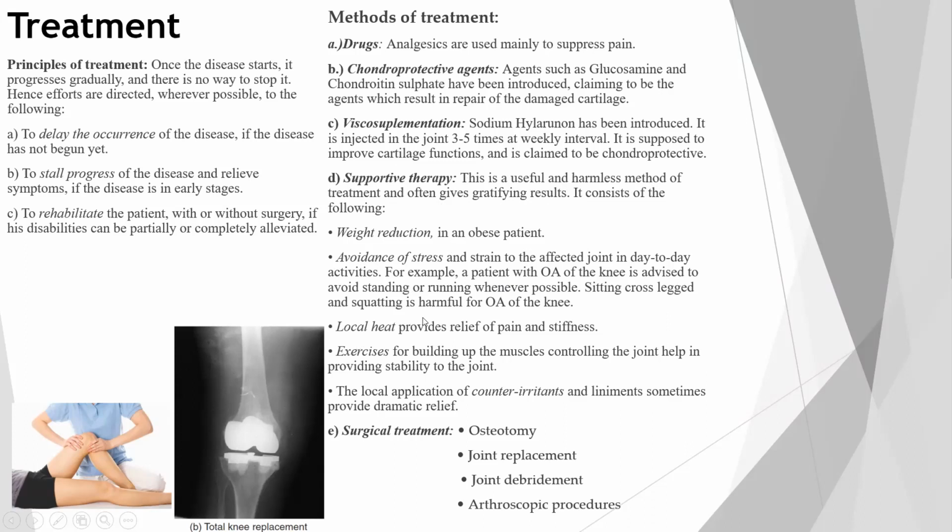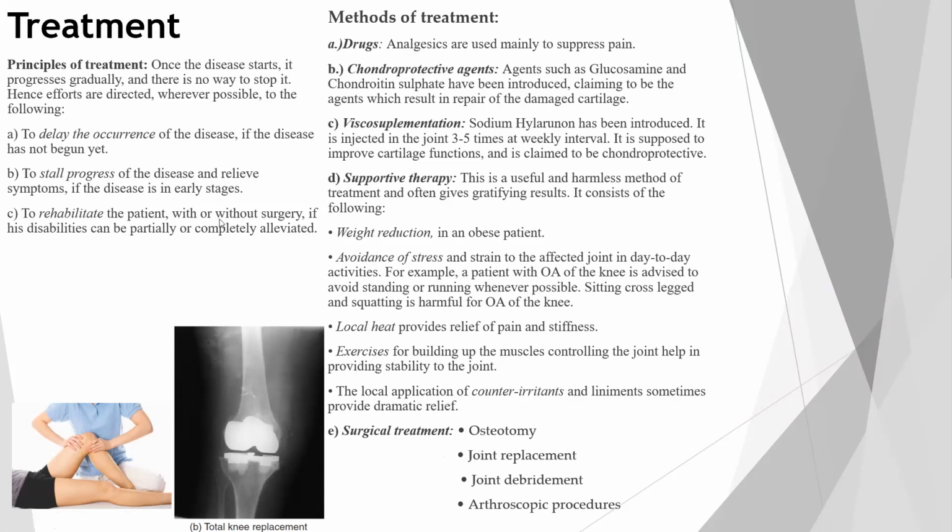Local heat provides relief of pain and stiffness. Exercises for building up the muscle, controlling the joint, and providing stability of the joint. The local application of counter irritants and liniments sometimes provides dramatic relief, as does application of gels. Fifth is surgical treatment. When the other supportive treatments fail, there is a need for surgery: osteotomy, removal of osteophytes, joint replacement, joint debridement, and arthroscopic procedures.